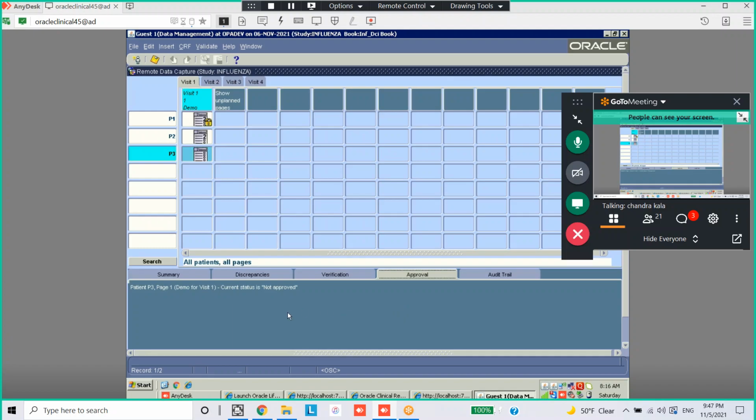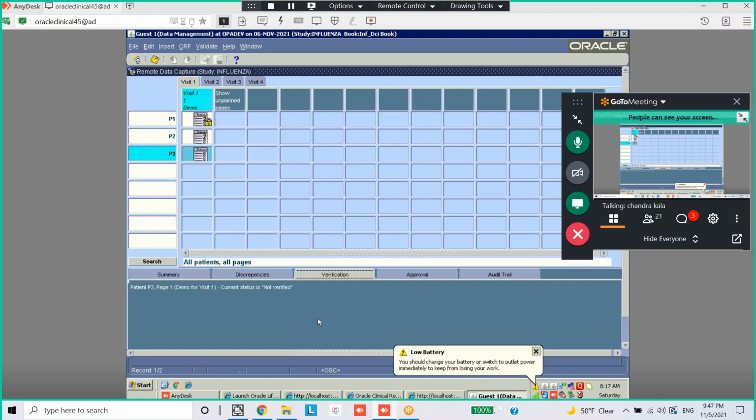If you just click on that, CRF will be approved. General investigative will do that. Go to verification. We don't have that option here. A small button will be there, approve. Here also, small button will be there, verify.